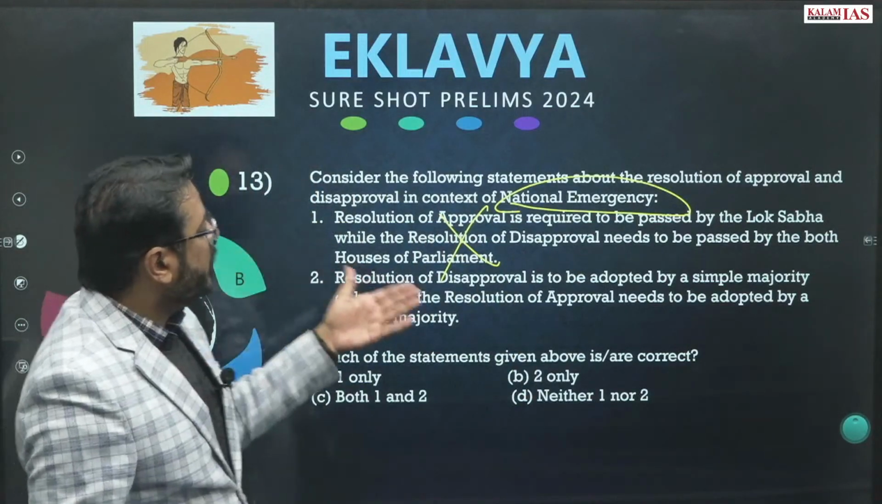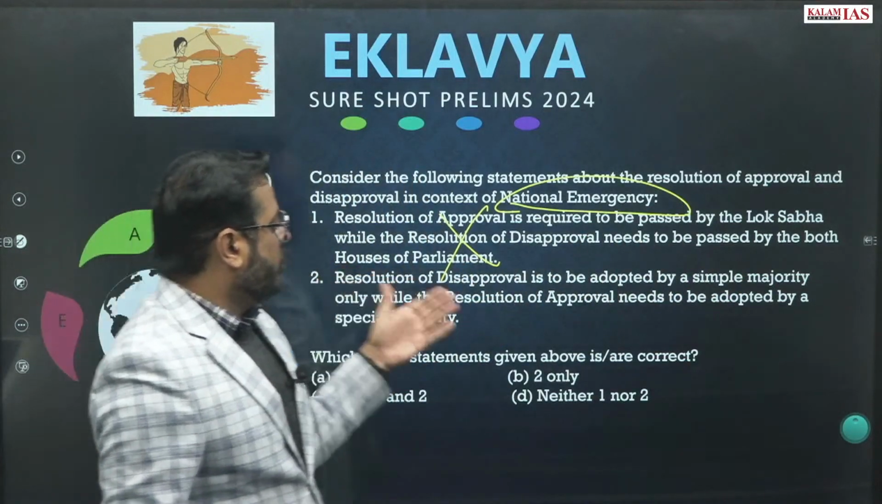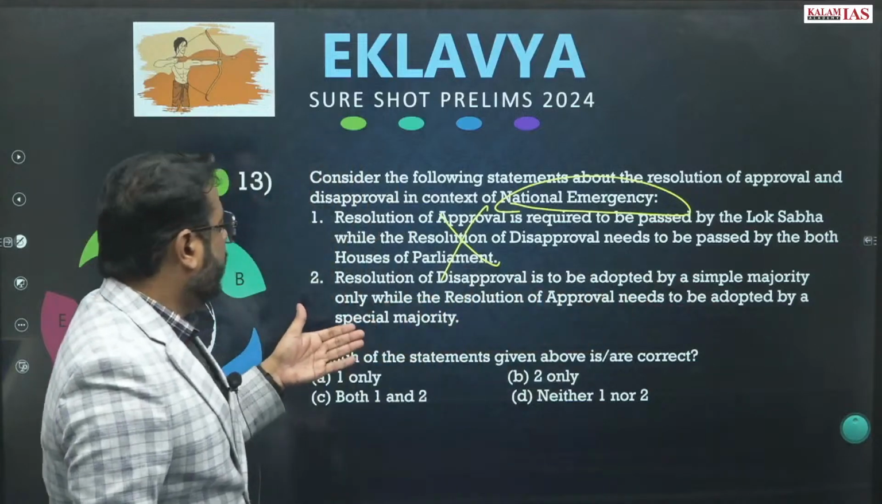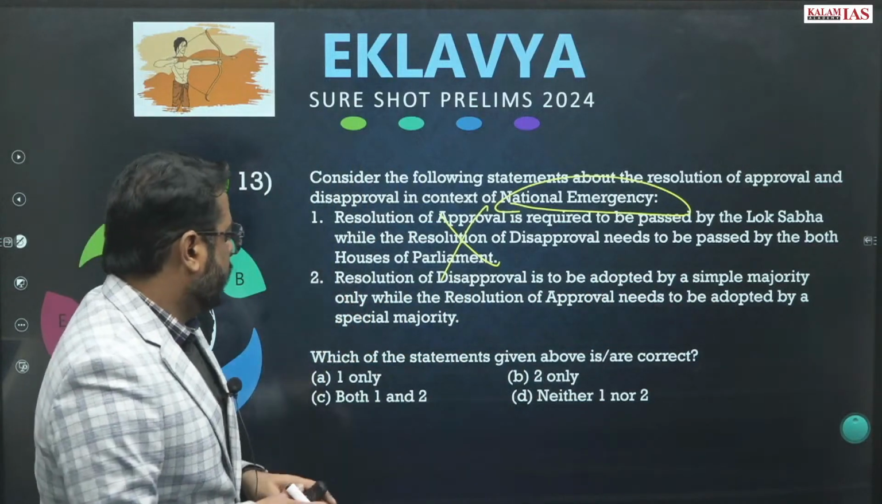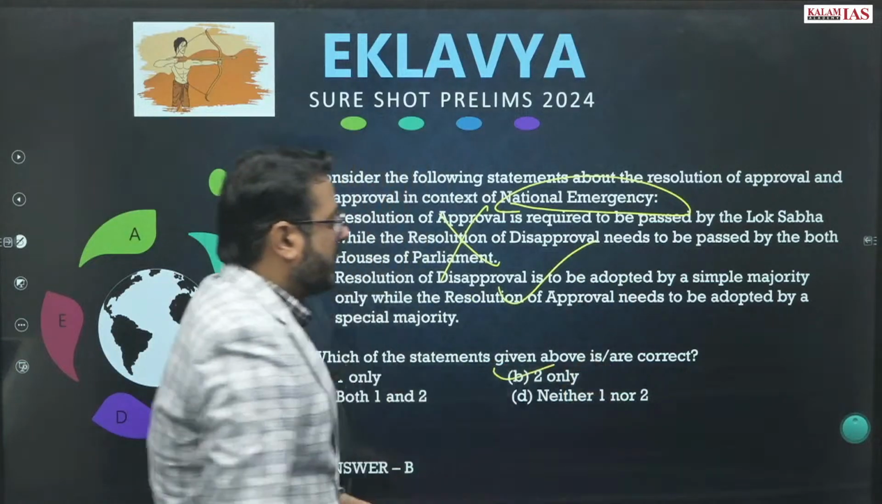The resolution of disapproval is to be adopted by the simple majority only, while the resolution of approval needs to be adopted by the special majority. So this statement is correct. So B will be the answer.